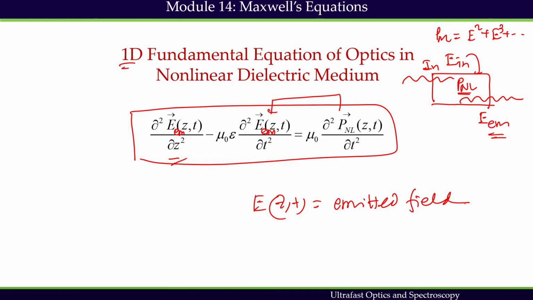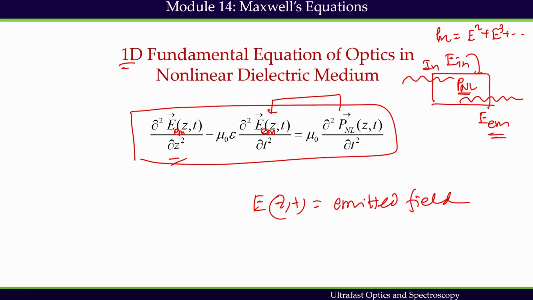PNL features a nonlinear contribution to the polarization, suggesting that nonlinear polarization acts as a source for the emitted field. This equation enables us to calculate nonlinear effects, the second and the third order, due to